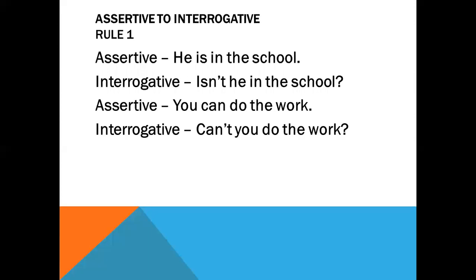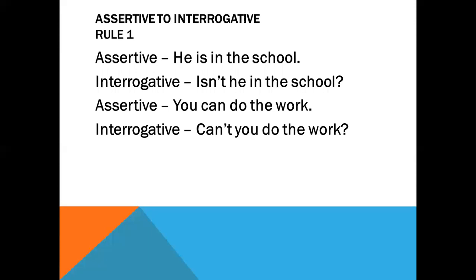At first, you need to keep it in your mind that if the assertive sentence is in the affirmative form, then while turning it into an interrogative one, you need to change it into a negative form. Okay? And if the assertive sentence is in negative form, you need to turn it into an affirmative one.